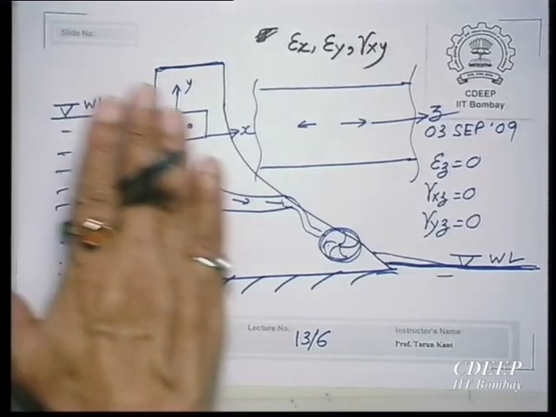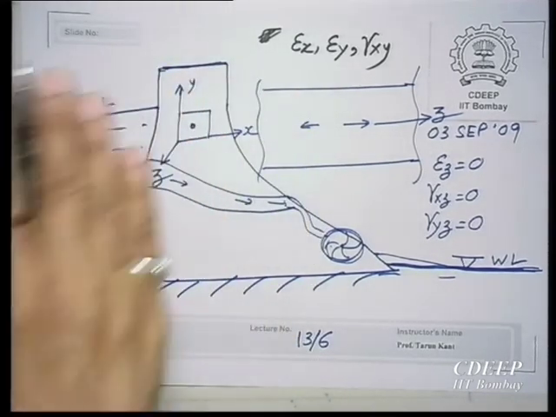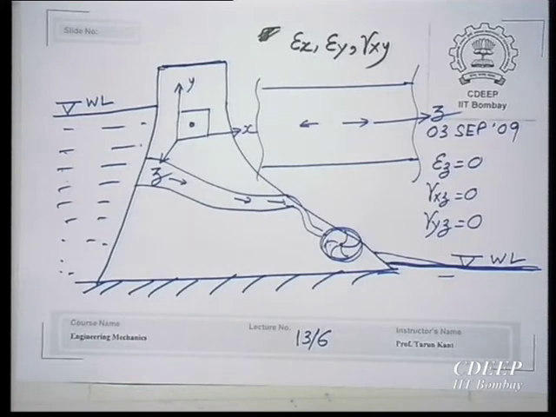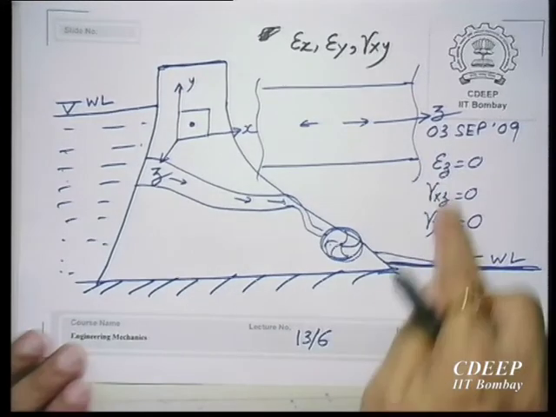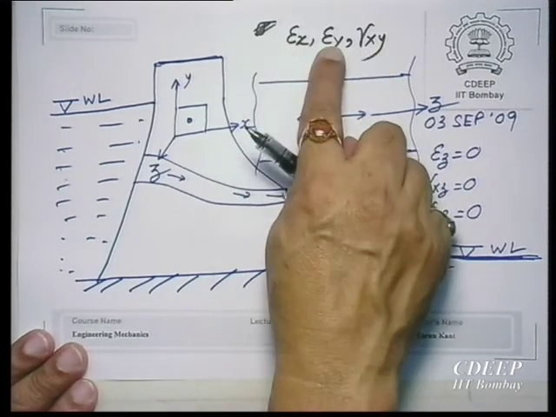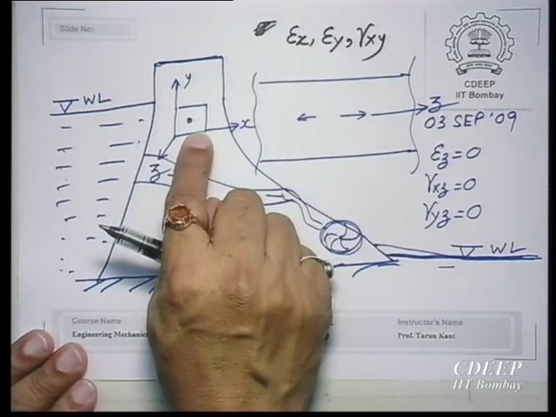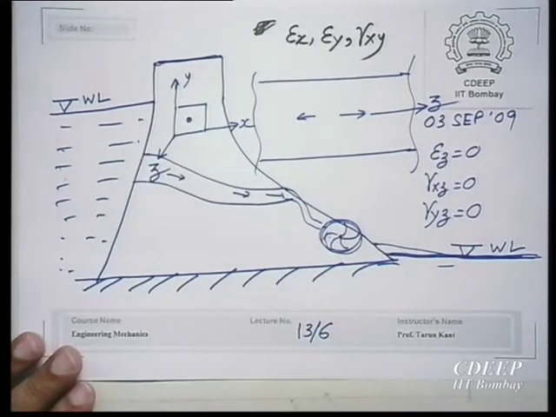Here also loads are applied in this plane, but the same load is there across the entire length. The length is very, very large, and plus it cannot move like this. So, epsilon z is 0, then this angle and this angle will always be at right angle at all times. Therefore, there is no shear strain. So, you are left only with 2 normal strains and 1 shear strain, and they will be only in x y. So, I can define it only in terms of x y.